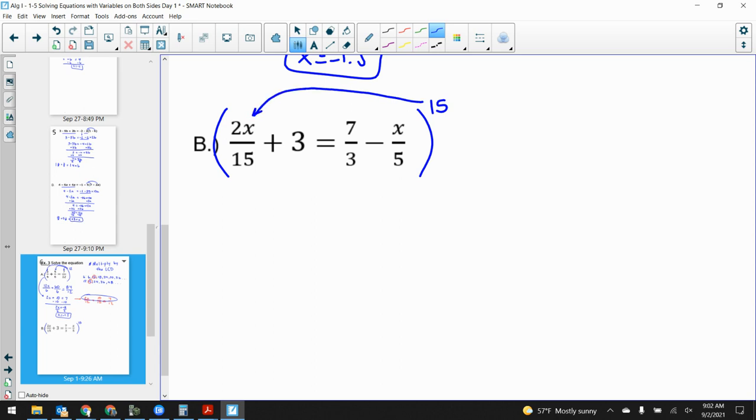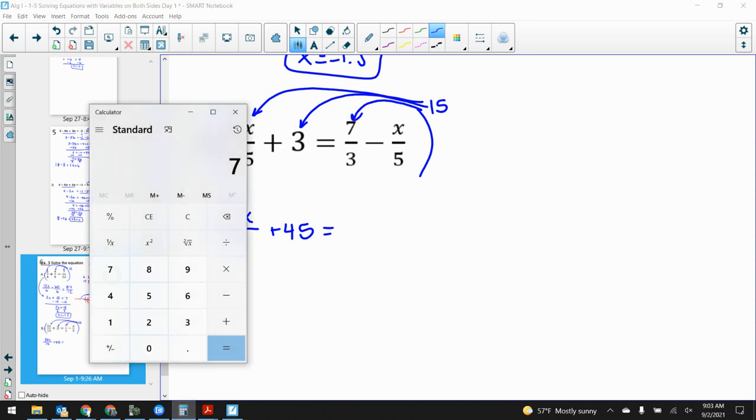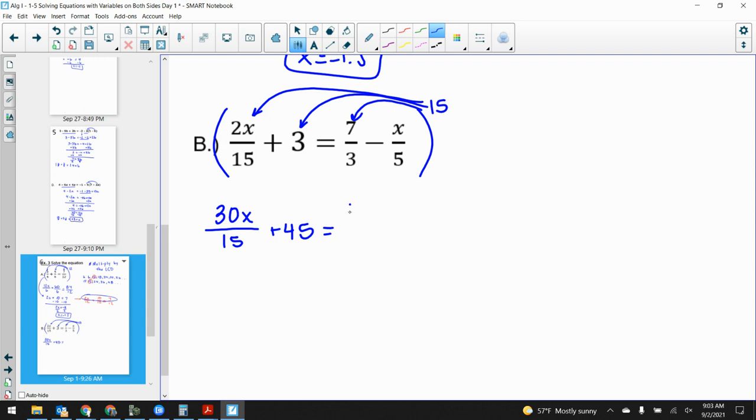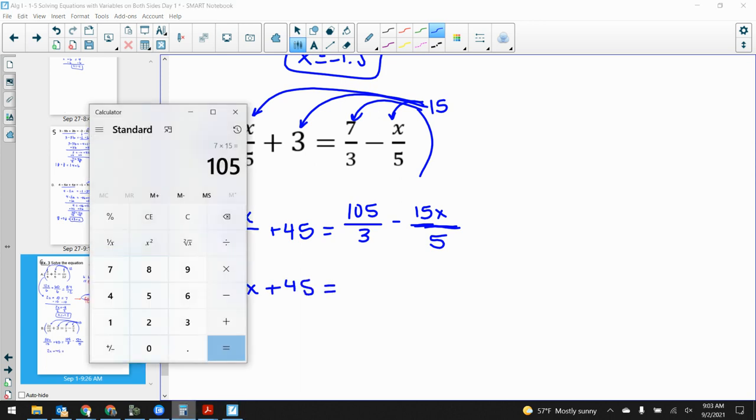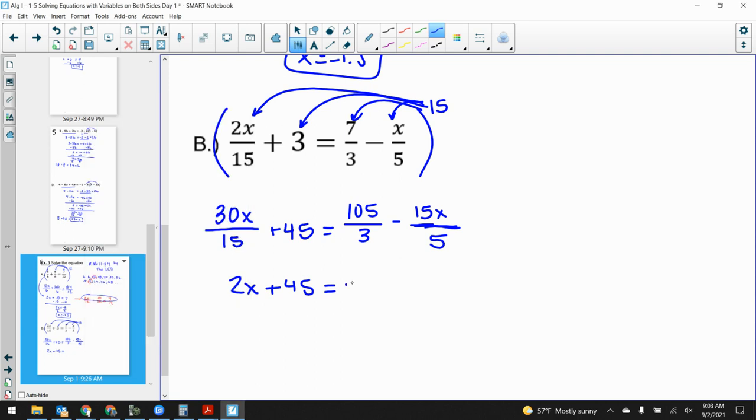Okay, that gives me a 30x over 15. That gives me just a 45. Now, 7 times 15, I don't know that off the top of my head. 105 minus 15 over 5, or sorry, 15x over 5. And now I just simply divide. 30 over 15 is 2. 105 divided by 3, 35. 15 divided by 5 is 3.